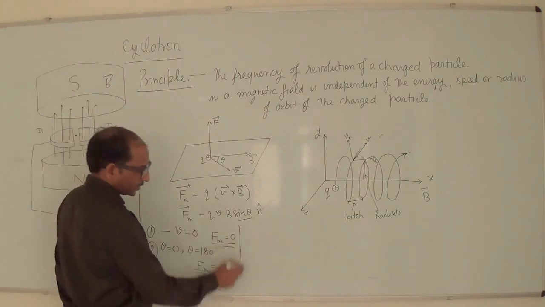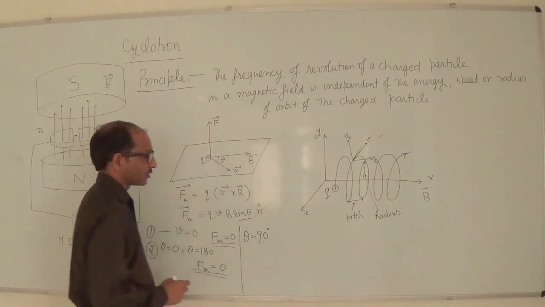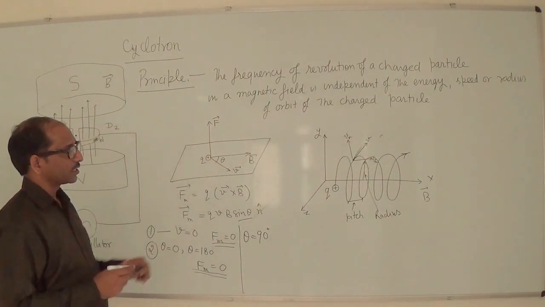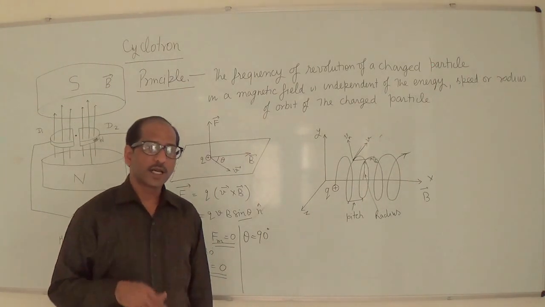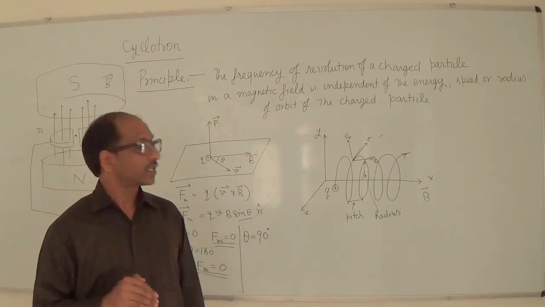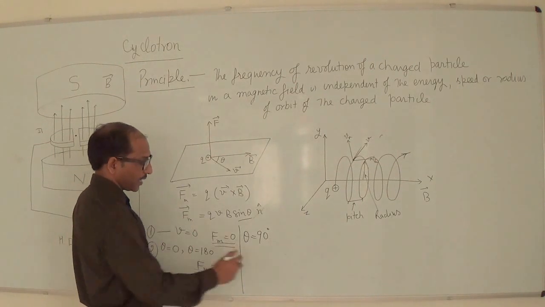But when theta is equal to 90 degrees, it means the charged particle enters into the uniform magnetic field perpendicularly, then the magnetic force will be maximum.